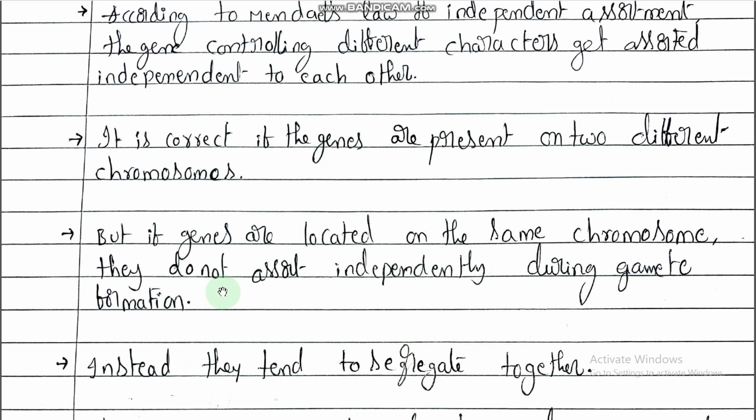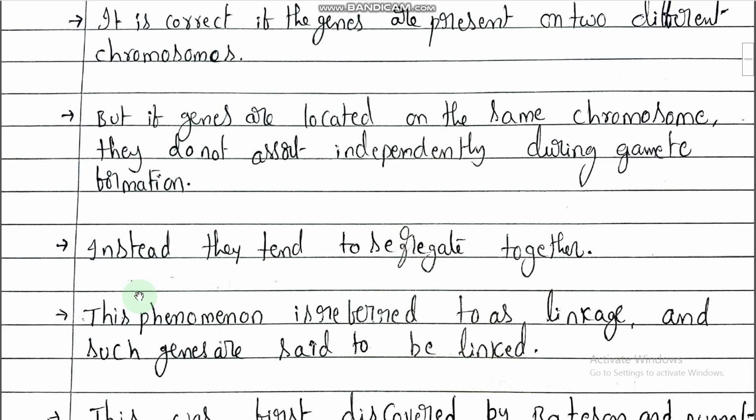If genes are located on different chromosomes, independent assortment is possible. But if genes are located on the same chromosome, they do not assort independently during gamete formation. Assortment is not possible. Instead, they tend to segregate together. Genes are not independently assorted whenever they are present on the same chromosome. Instead, what happens? They tend to segregate together.